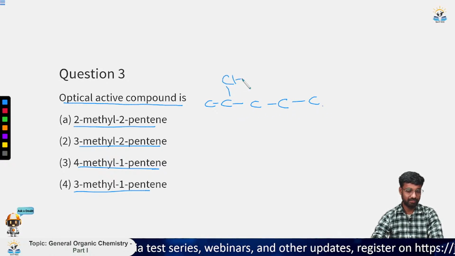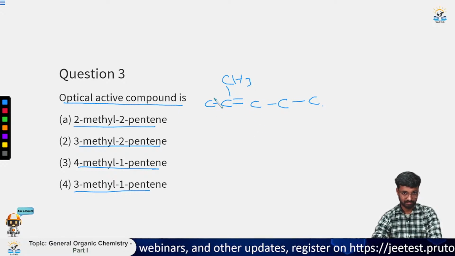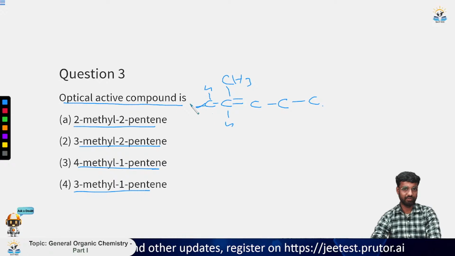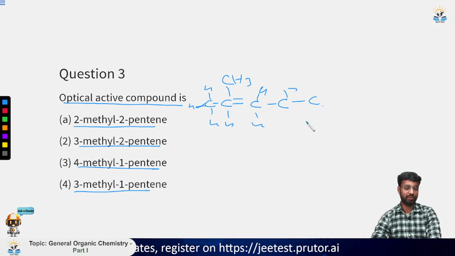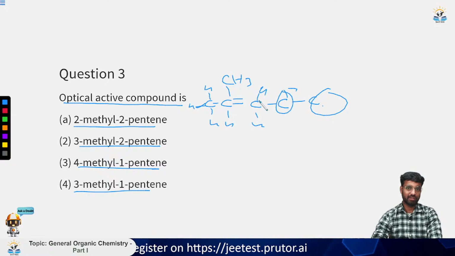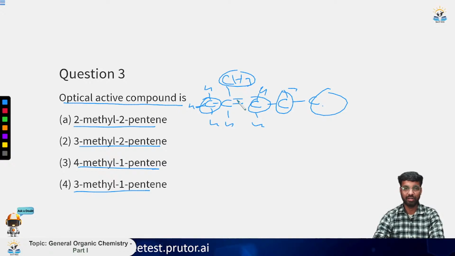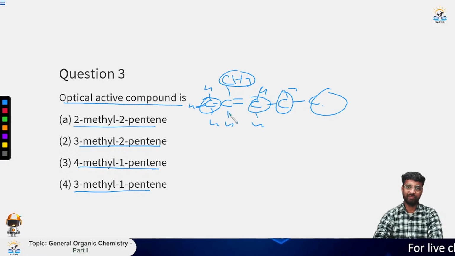We have a methyl here, and we also have a pentene here. So this carbon is not a stereo center. This is also not a stereo center, or you can say this will not have chirality. And we know that it is sp2 hybridized, so it will also not have chirality.